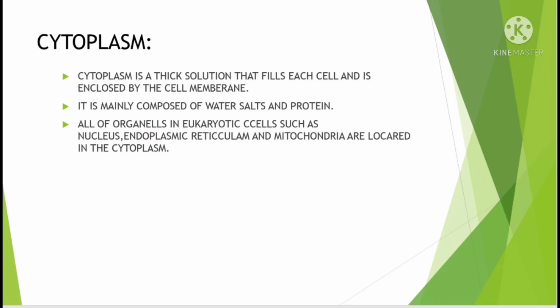Cytoplasm. Cytoplasm is a thick solution that fills each cell and is enclosed by the cell membrane. It is mainly composed of water, salts and protein. All of the organelles in eukaryotic cells such as the nucleus, endoplasmic reticulum and mitochondria are located in the cytoplasm.